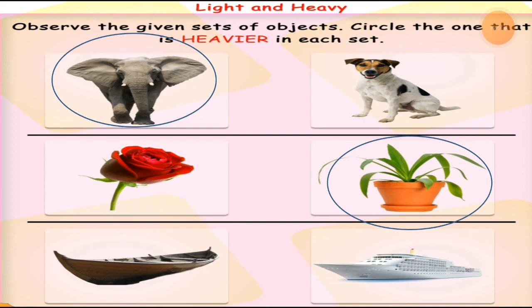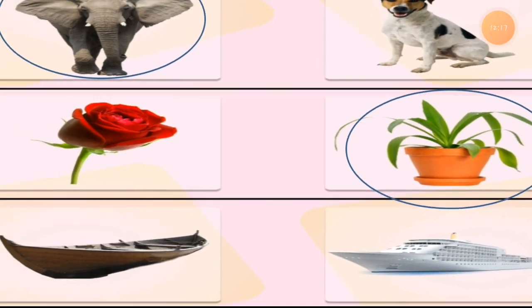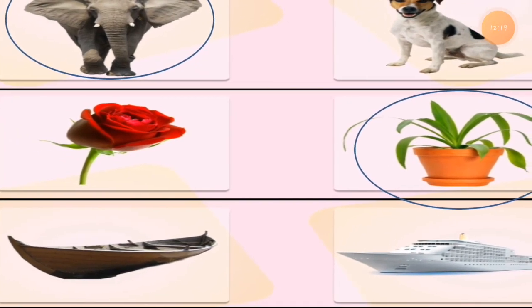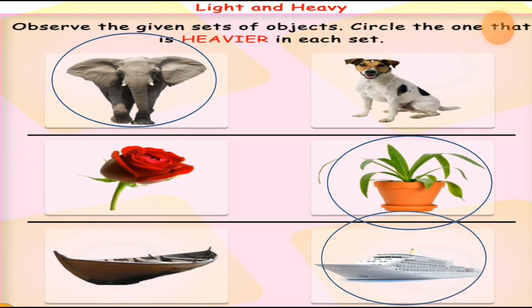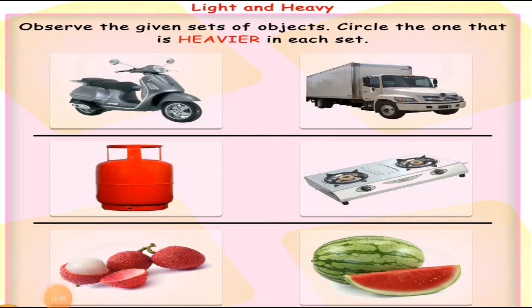You can just look at the pictures and tell me. So I know your answer should be a ship, a cruise, which is heavier than the boat. Am I right, students?